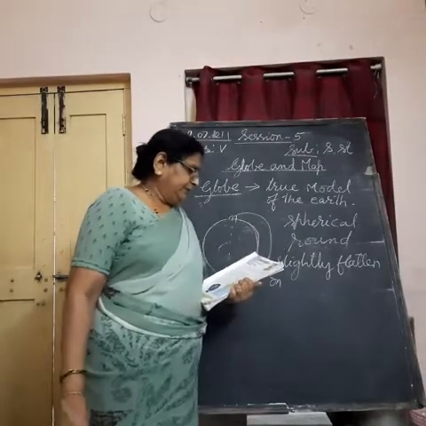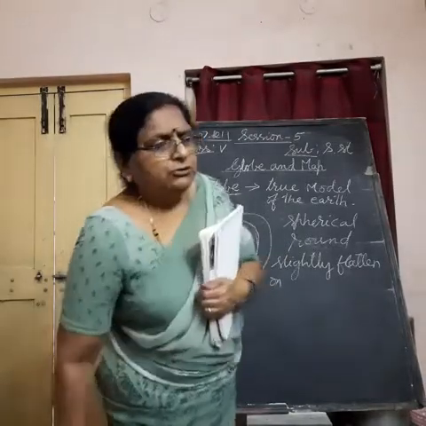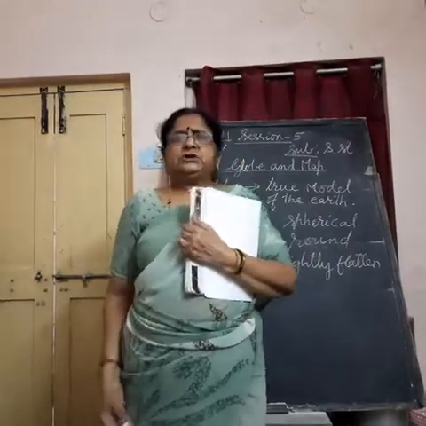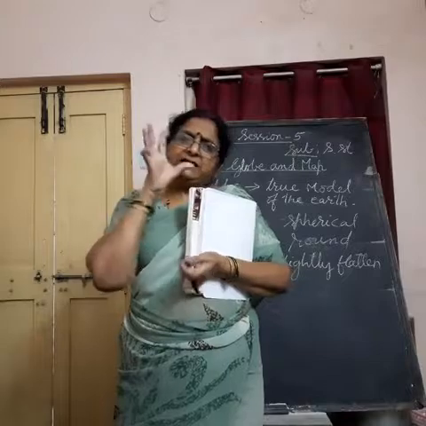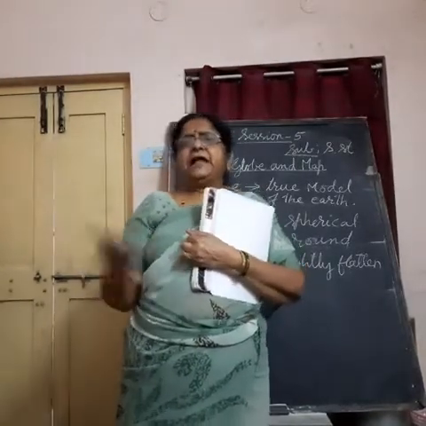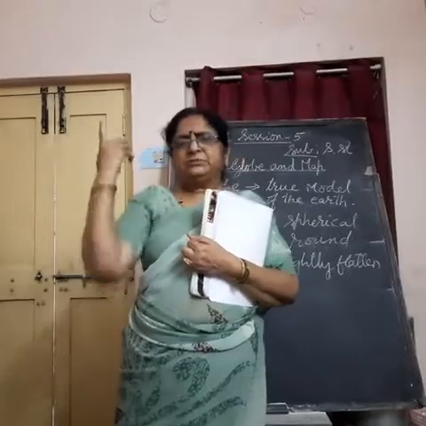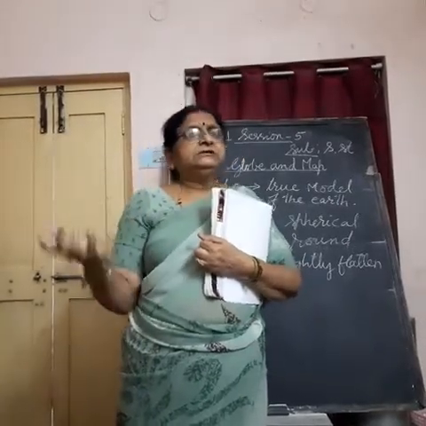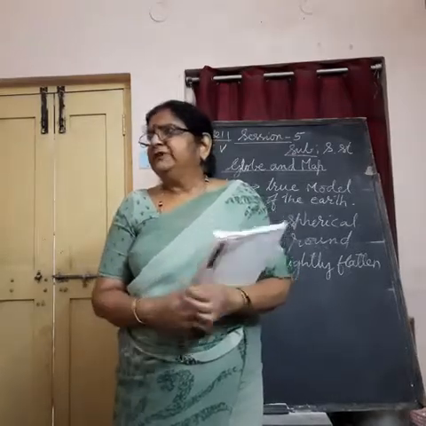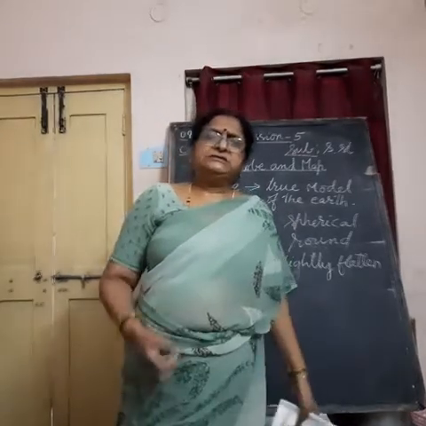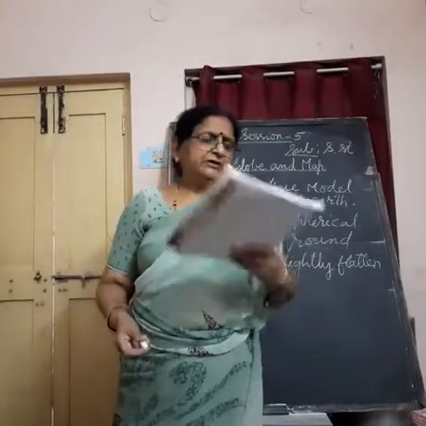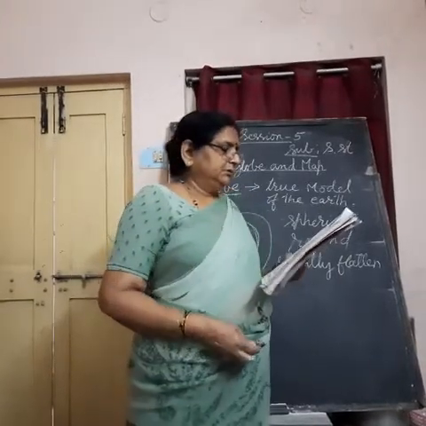So, though it is slightly flattened, we cannot see. So, globe shows us the realistic shape of the earth. Realistic means in reality how the earth looks from space, same thing we can see on the globe also. So, we can say the globe shows us the realistic shape of the earth, very real shape of the earth, true shape of the earth.